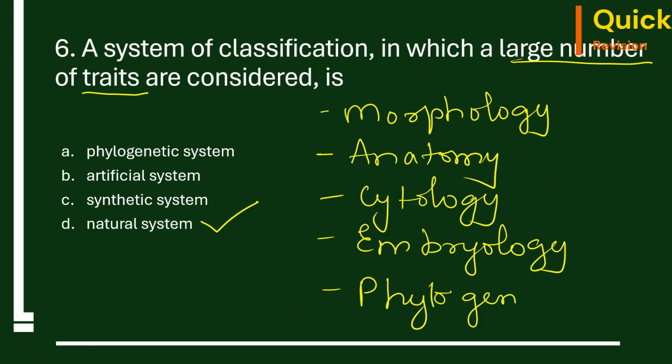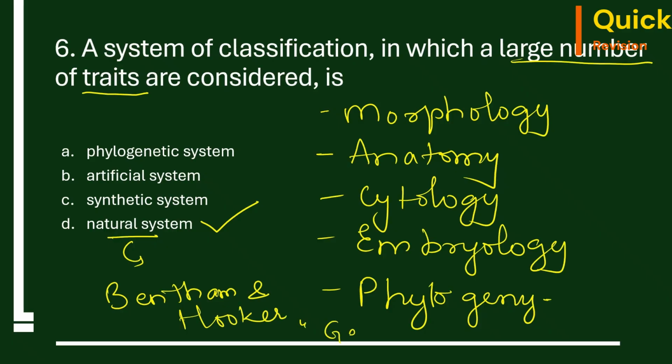Phylogeny means evolutionary relationships. So who gave this natural system? That is Bentham and Hooker in their book called Genera Plantarum.